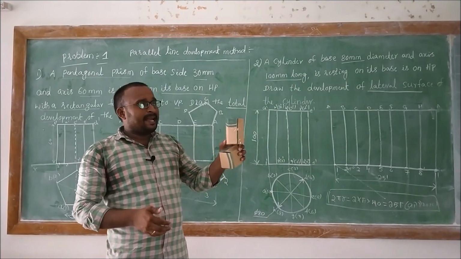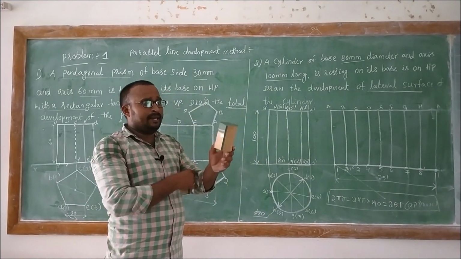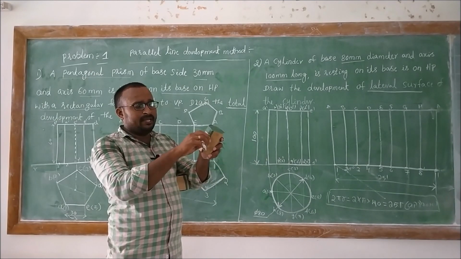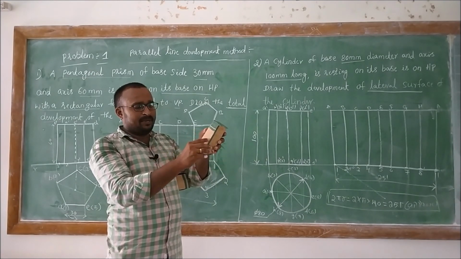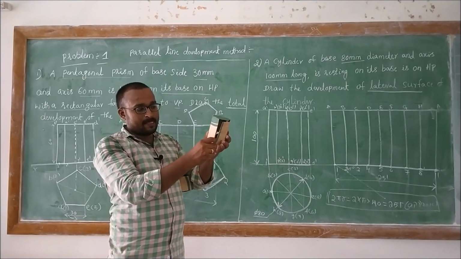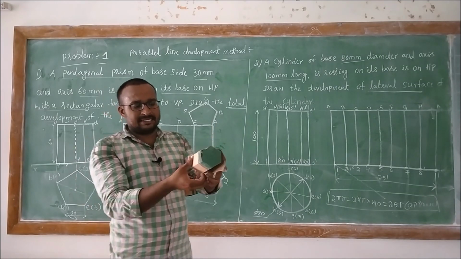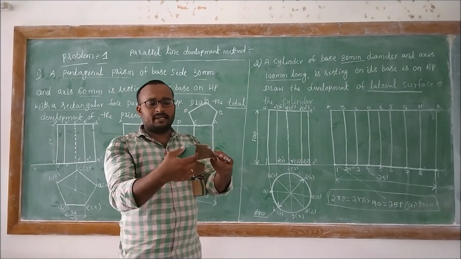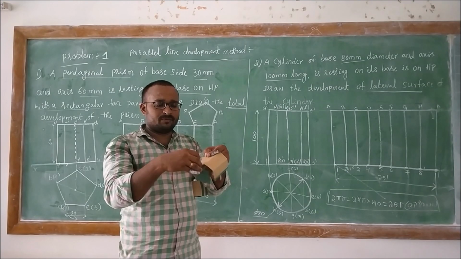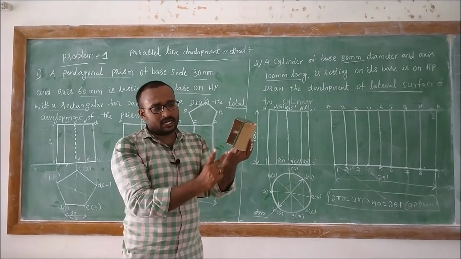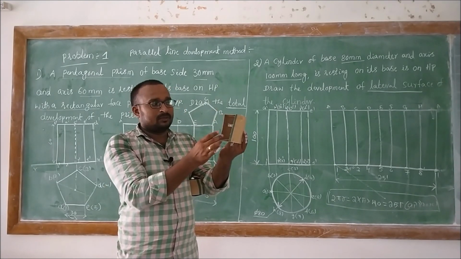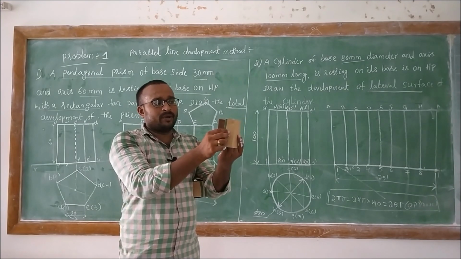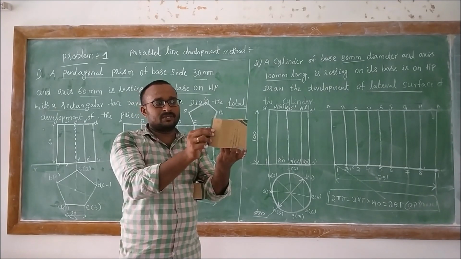Here it is a hexagonal prism. Right? The hexagonal prism is going to be developed. The base side is hexagonal shape and the top side is hexagonal shape. Then we are going to tear it at one edge. Then we are going to develop that surface.